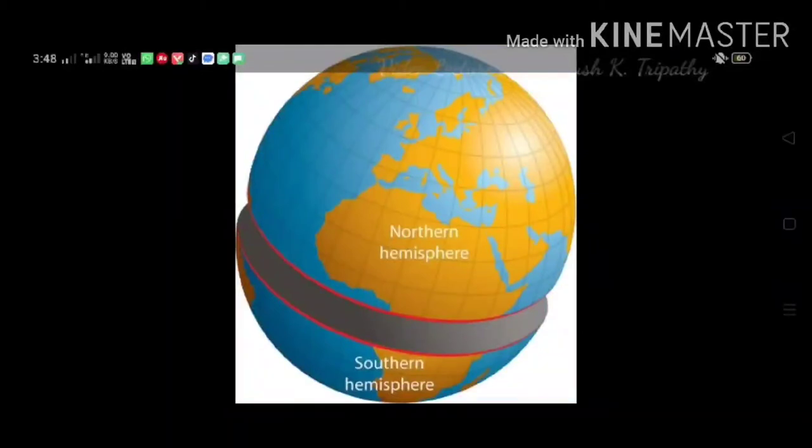Then the next importance is that it divides the earth into the northern and southern hemispheres. The equator runs in the middle of the globe and divides the earth into two equal halves, that is the northern hemisphere and the southern hemisphere. The northern hemisphere has the north pole and the southern hemisphere has the south pole. These are located opposite to each other. The seasons on the earth are opposite in the northern and southern hemispheres.